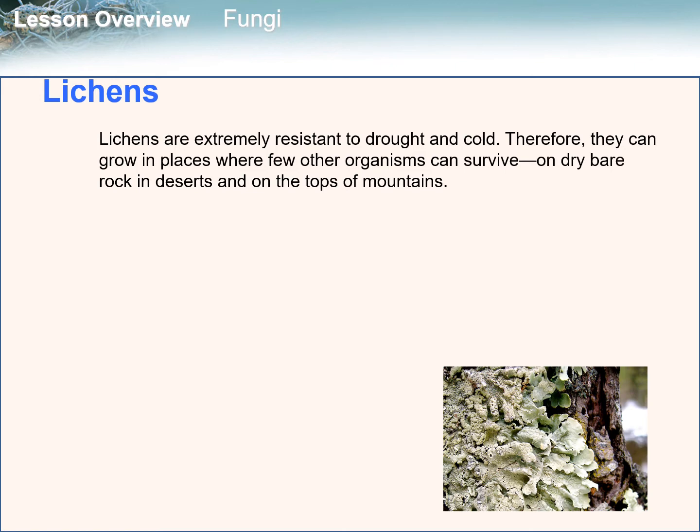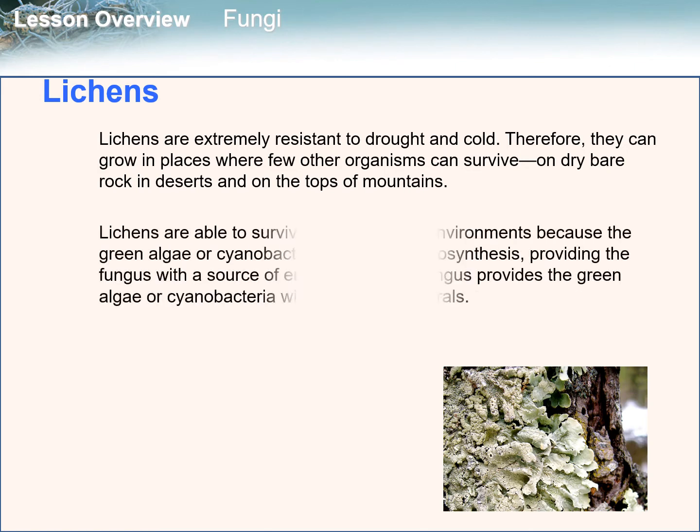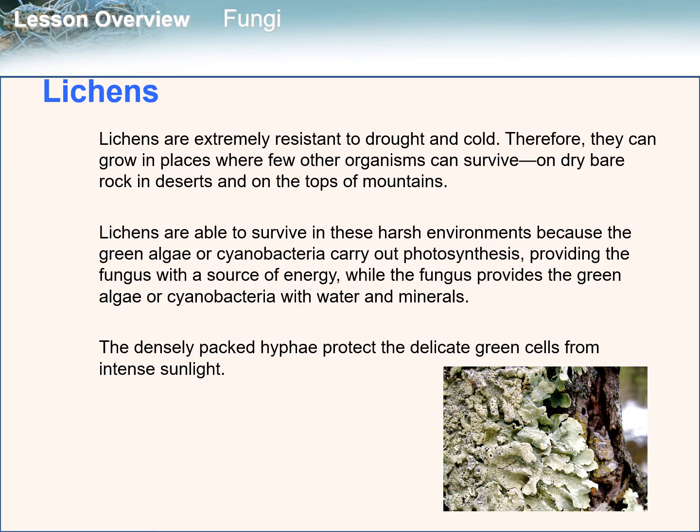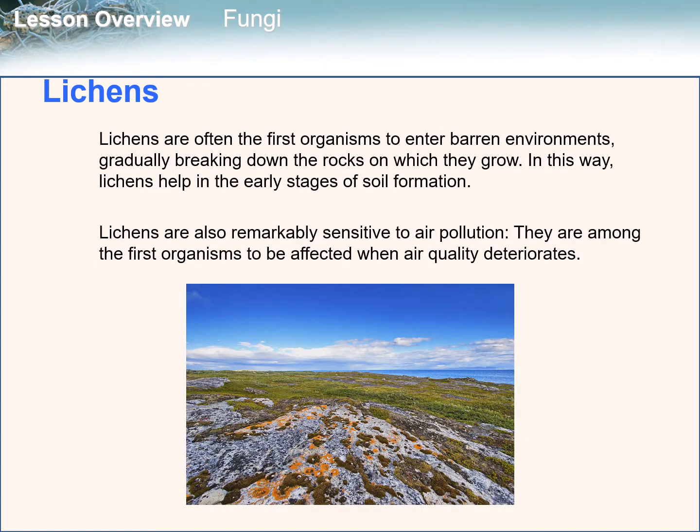Lichens are extremely resistant to drought and cold, therefore they can grow in places where few other organisms can survive, on dry bare rock in deserts or on top of mountains. Lichens are able to survive in these harsh environments because the green algae or cyanobacteria carry out photosynthesis, providing the fungus with a source of energy, while the fungus provides the green algae or cyanobacterium with water and minerals. The densely packed hyphae protect the delicate green cells from intense sunlight.